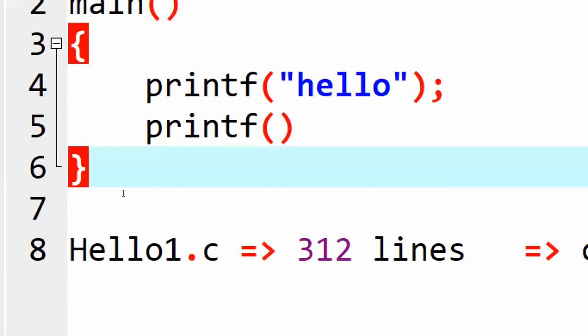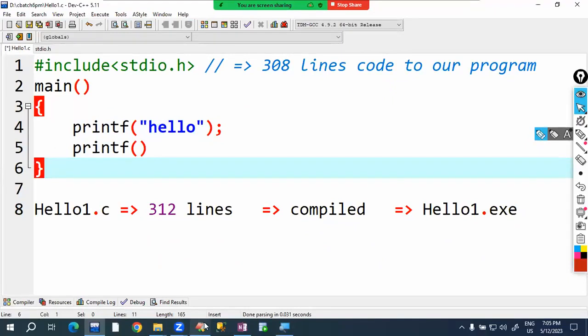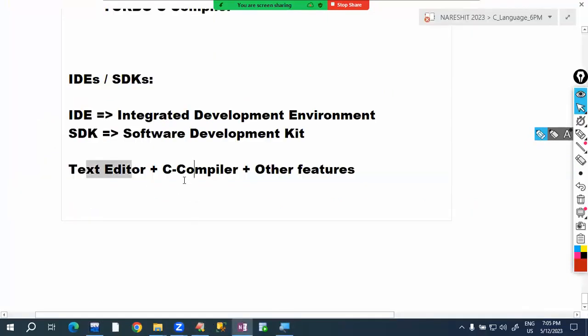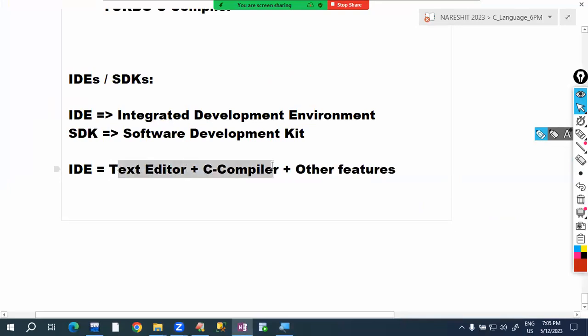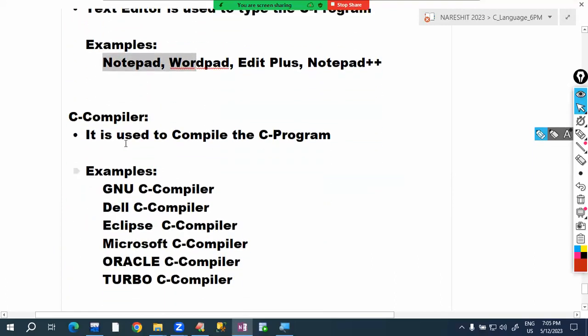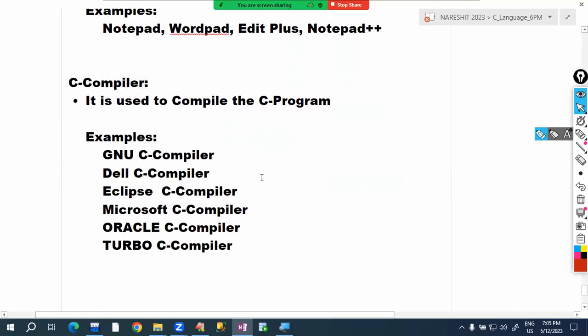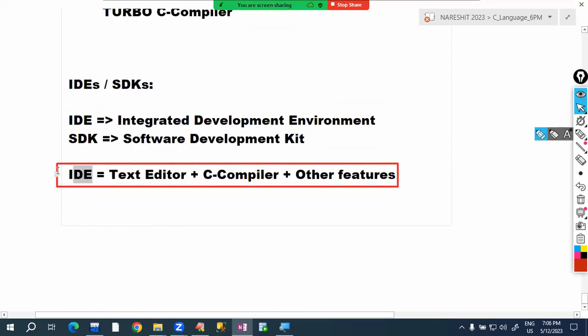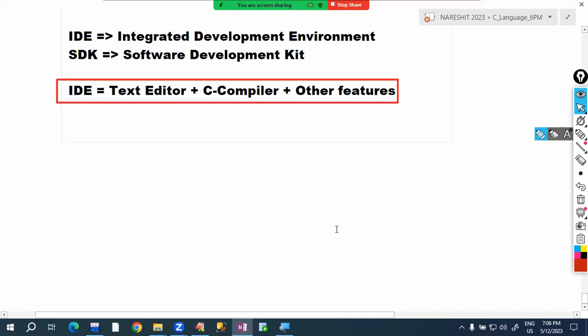So this is one IDE. An IDE provides a text editor, a C compiler, and some other features. So IDE equals text editor plus C compiler plus other features. Instead of using Notepad separately and a C compiler separately, you can use an IDE. An IDE provides the text editor, the compiler, and some other features to you. Then what are the examples of this IDE software, sir?